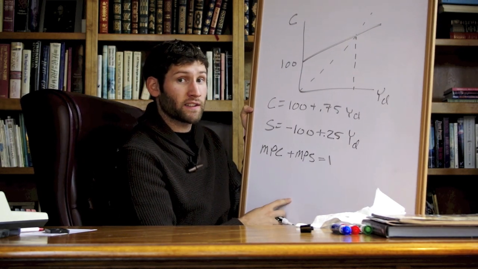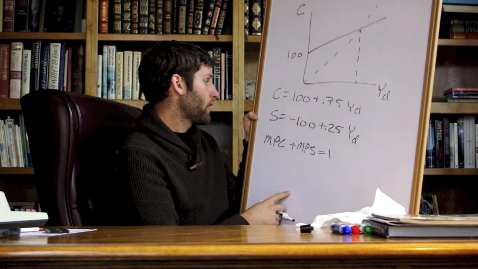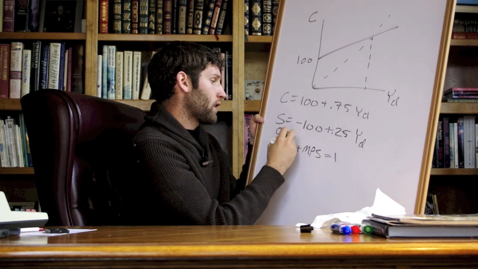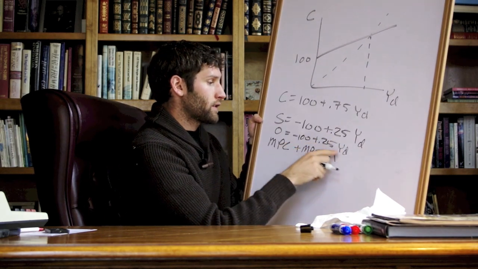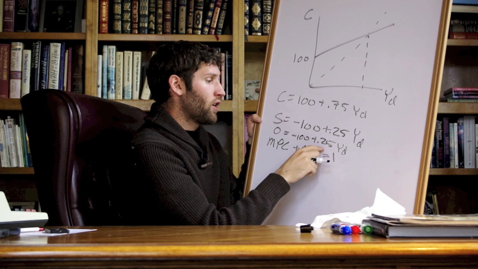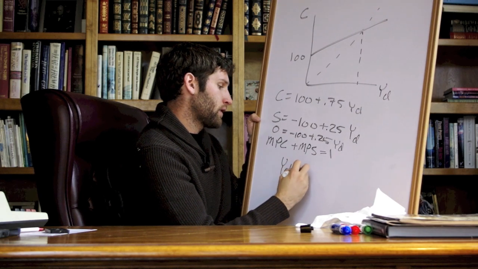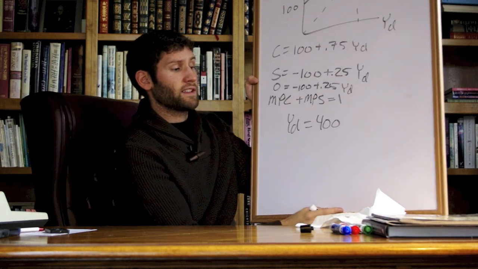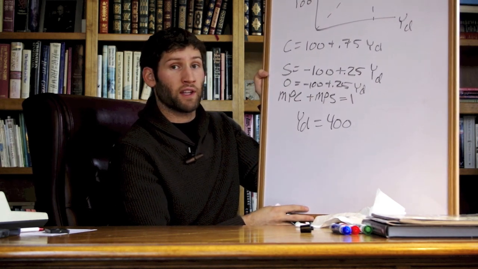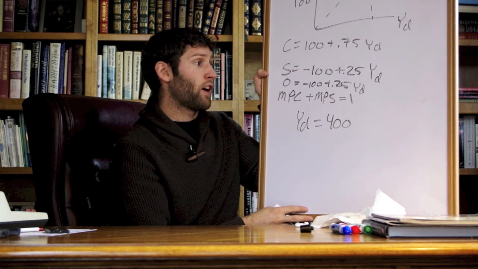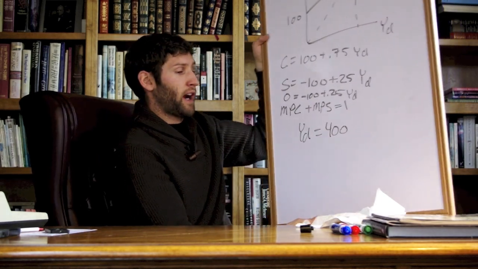Well, if we're saving 25 cents of every dollar, how much will we have to earn until our savings is equal to exactly 0? Well, for this to be 0, we have negative 100 plus 0.25 YD. So that means that we have to have 0.25 YD equal to 100. Therefore, YD equals 400. Notice that this is exactly what we got when looking at consumption and saying, when will our consumption equal disposable income? That's the same thing as saying that our savings is equal to 0. So here we've derived a savings function. Let's do another one for practice.